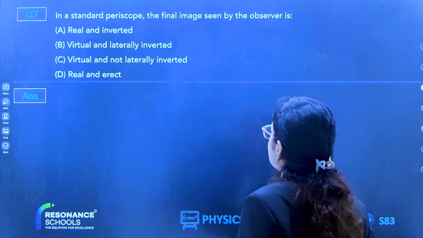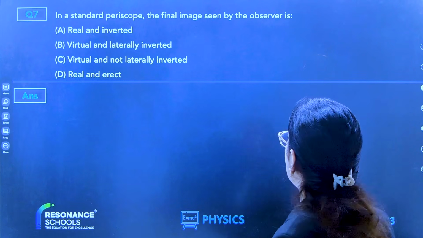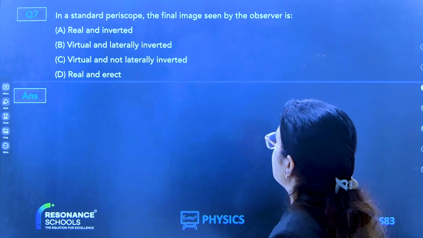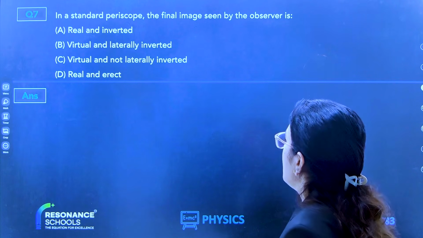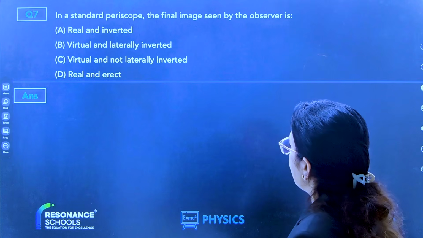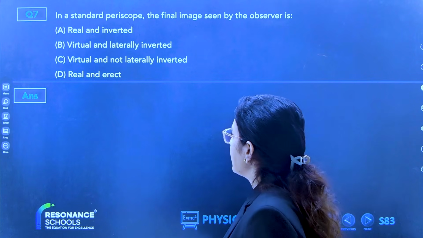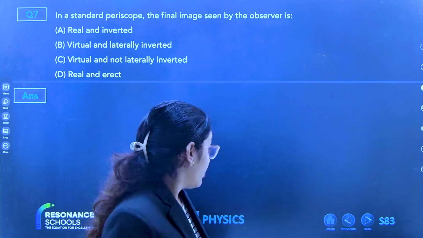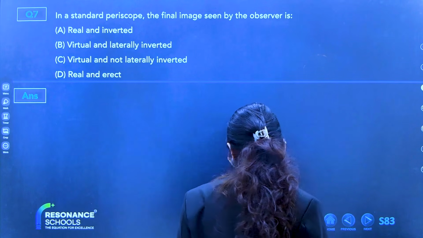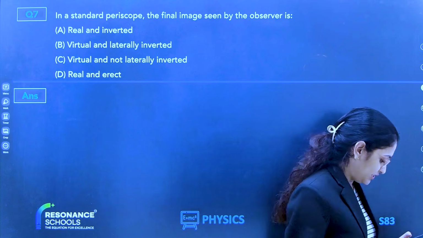Next question. In a standard periscope, the final image seen by the observer is: real and inverted, virtual and laterally inverted, virtual and not laterally inverted, or real and erect. Real and erect. Option B, option D, option C.